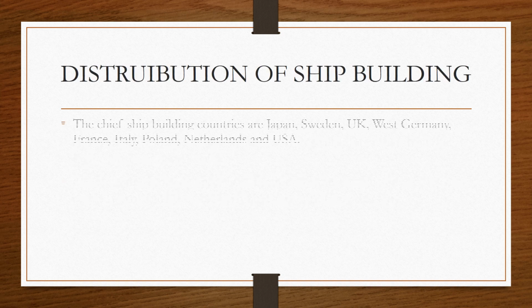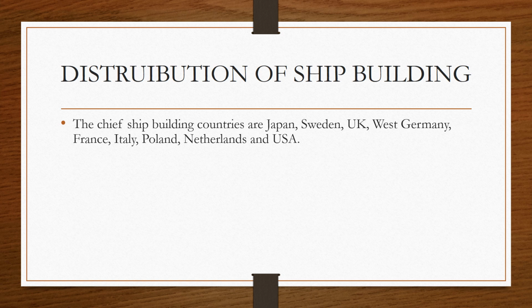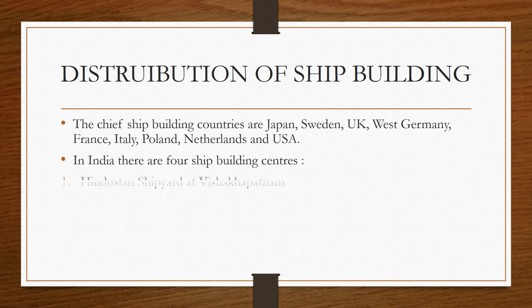The chief shipbuilding industries are situated in Japan, Sweden, UK, West Germany, France, Italy, Poland, Netherlands and USA. In India, we have 4 areas where the shipbuilding centers are situated. The first is at Visakhapatnam. We know it with the name of Hindustan Shipyard.